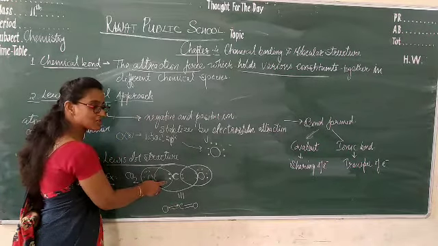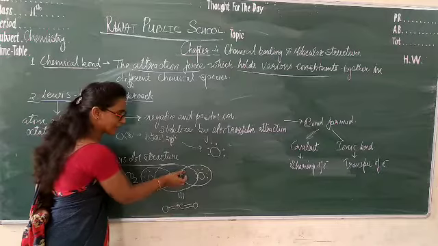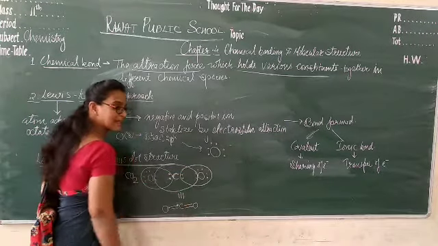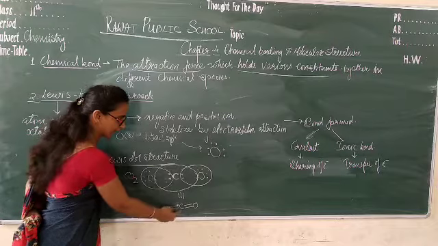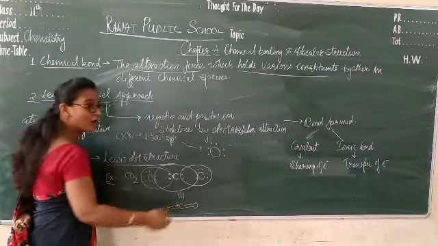If 4 electrons are shared, it means 2 bonds. So what is the structure of carbon dioxide? C double bond O, C double bond O.